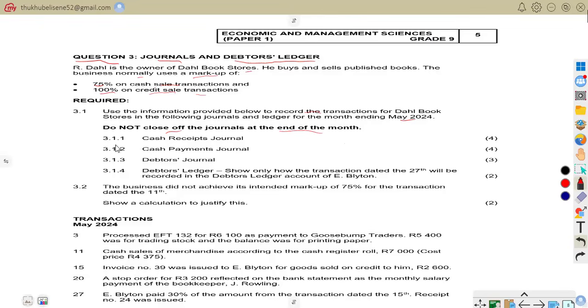So we are required, in 3.1.1, to do the cash receipts journal, 3.1.2 cash payments journal, 3.1.3 debtors journal, and 3.1.4 debtors ledger, showing only how the transaction dated 27 will be recorded in the debtors ledger account of E. Bilton. 3.2: the business did not achieve the intended markup of 75% for the transaction dated 11.